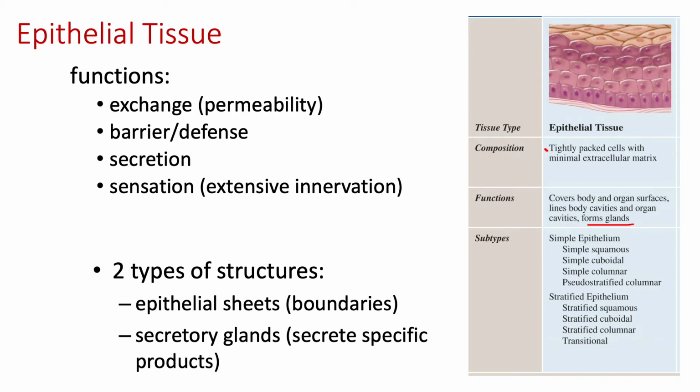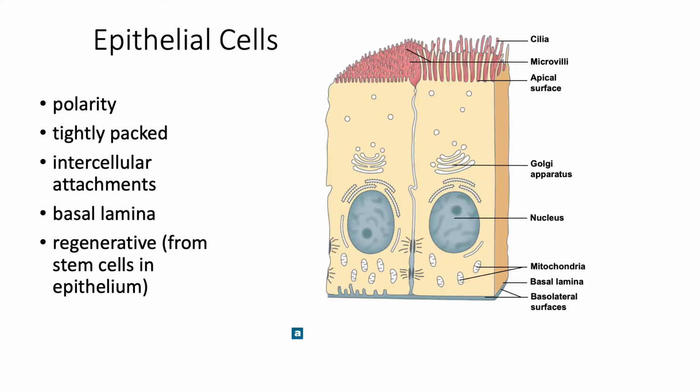There are 2 types of epithelial tissues. We have epithelial sheets, which help create boundaries, primarily what we're going to be focusing on here, and then they also comprise those secretory glands. And you are familiar with epithelial cells. We talked about them last semester when we talked about moving things from that intestinal lumen into the blood, right? So you recognize this here, right?